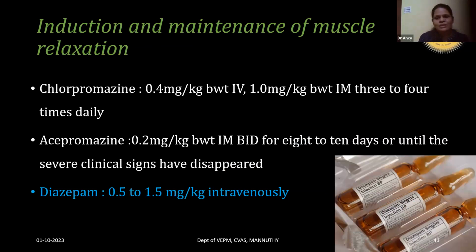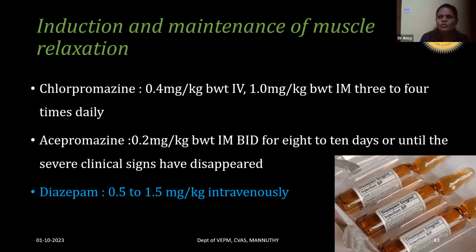So there are three principles for the treatment of tetanus. The third one is the induction and maintenance of muscle relaxation. This is done by using anticonvulsants or tranquilizers or by using muscle relaxants. Chlorpromazine can be used at the dose rate of 0.4 milligram per kg body weight intravenously or 1 milligram per kg body weight intramuscularly 3 to 4 times a day.